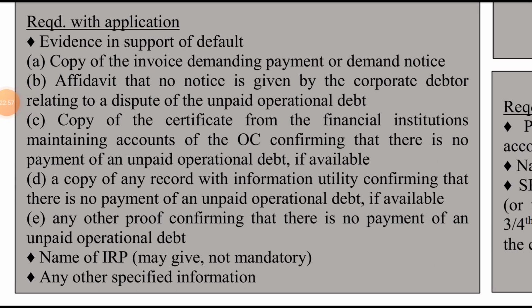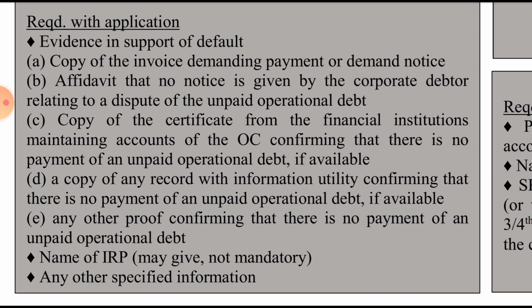Evidence in support of the default: first, the copy of the invoice demanding the payment, the invoice copy which the operational creditor has submitted to the corporate debtor at the initial step. That is the copy of the invoice demanding the payment, or the demand notice, or the copy of invoice.